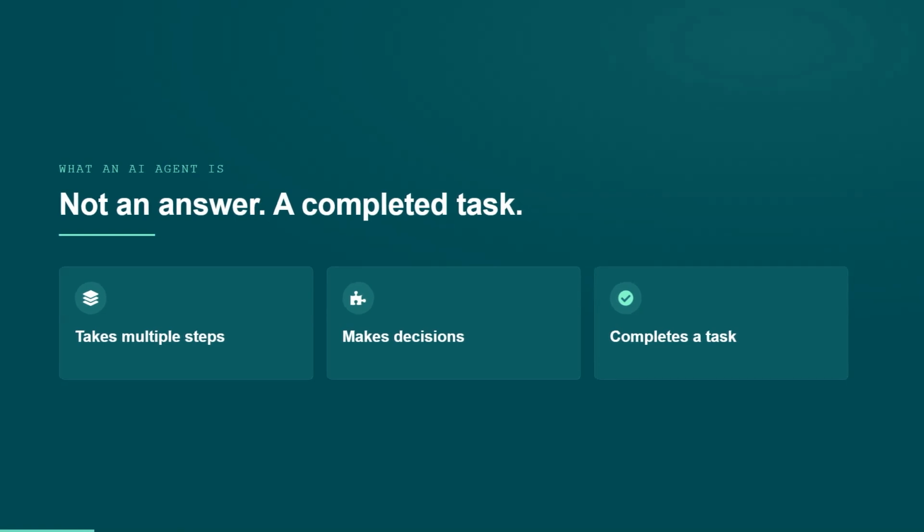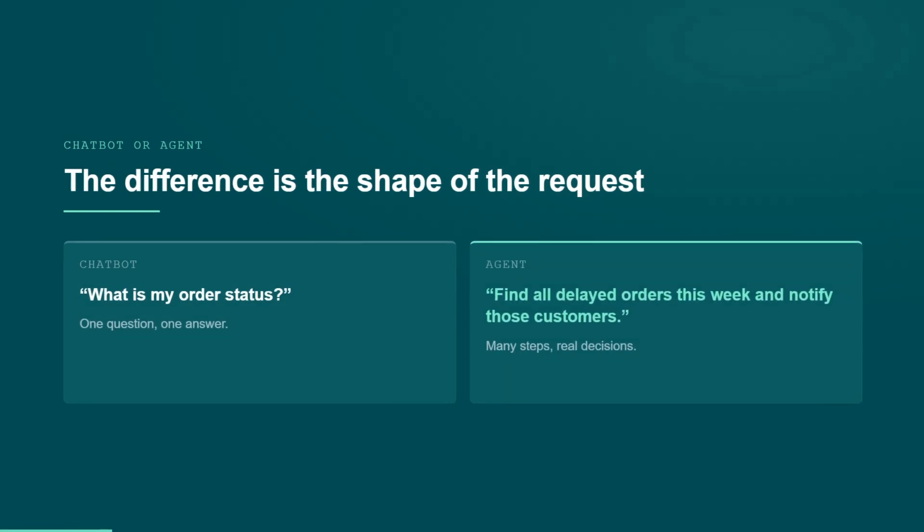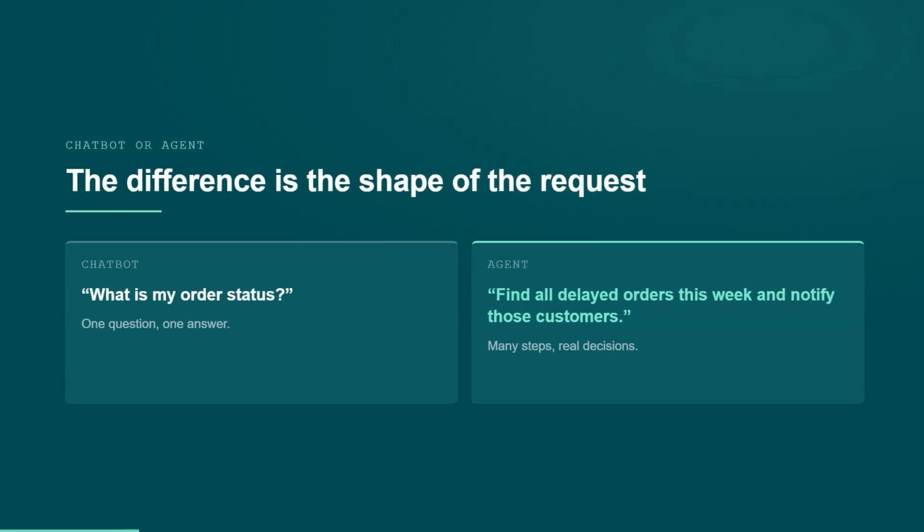The difference shows up in the shape of the request. A chatbot answers, "What is my order status?" An agent handles, "Find all delayed orders this week and notify the affected customers." One is a question. The other is a workflow with several steps and real decisions inside it.